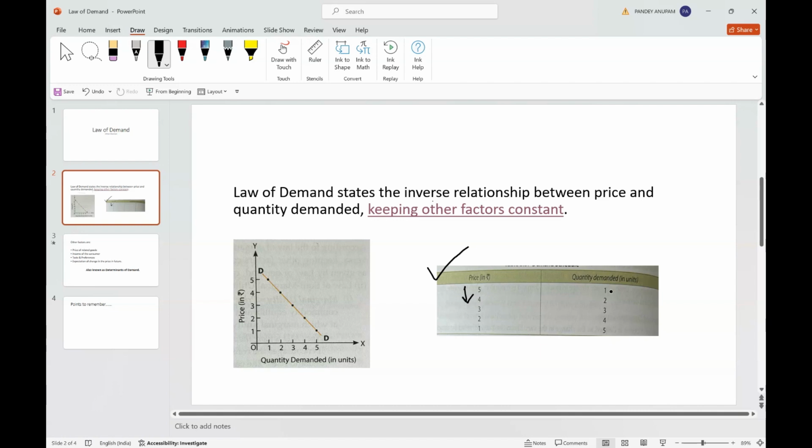The demand is going up from 1 to 2. Now from the bottom, when price is going up from rupees 1 to 2, what is happening to the demand? It is going down from 5 to 4. So this is called the inverse relationship.